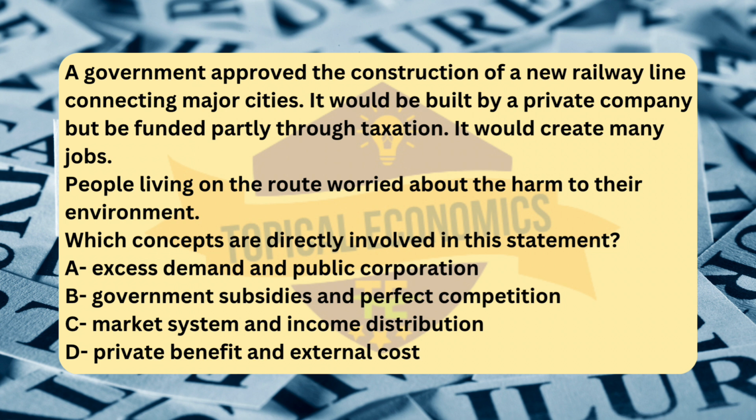Lastly, option C, market system and income distribution. While the market system is at play, since a private company is involved, this option focuses on how goods and services are allocated, and how income is distributed among different groups. The core issue here is not about income distribution, but about the social costs and benefits of the project, making private benefit and external cost the more relevant concepts.